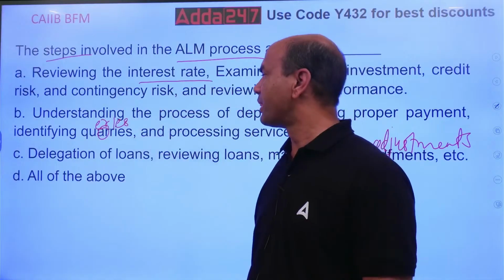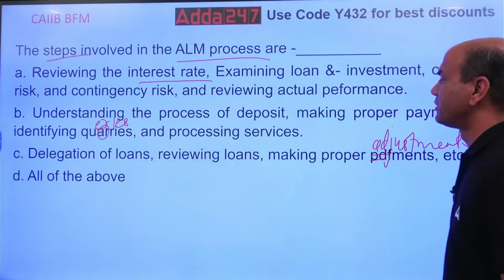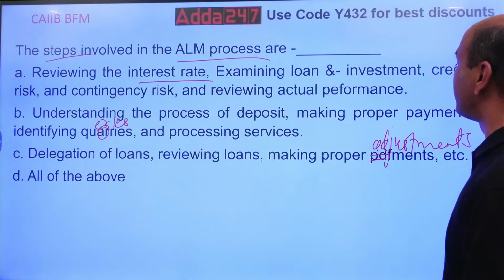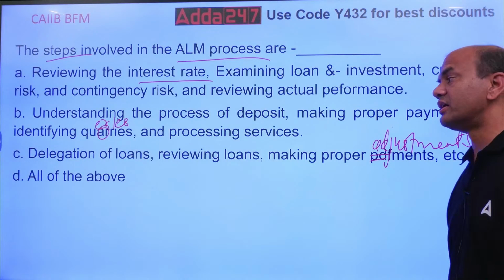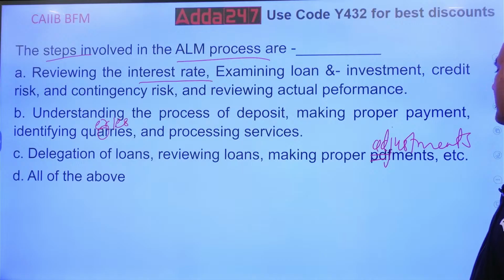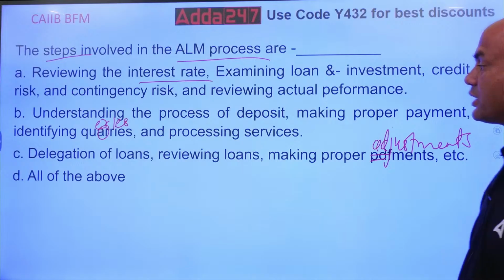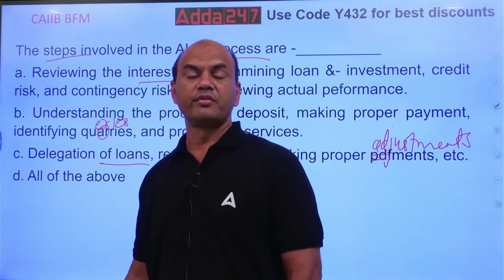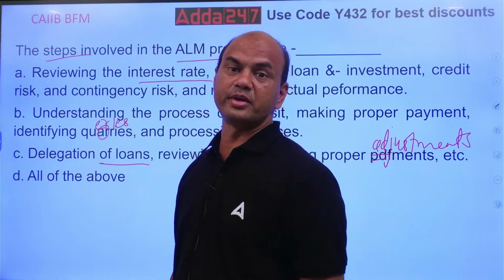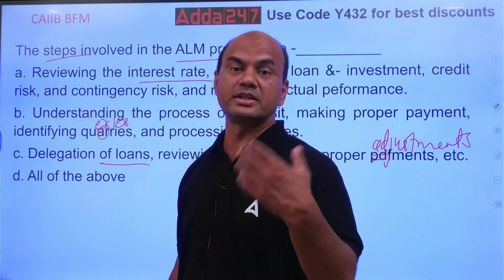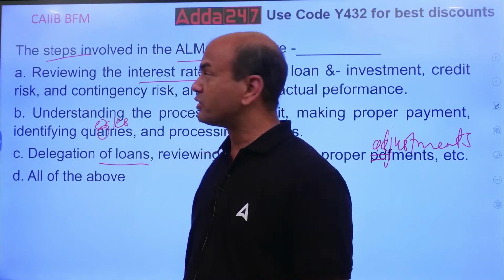What about B? Understanding the process of deposit, making proper payment, identifying queries and processing services. So process of deposit, making proper payment. Third, delegation of loans, reviewing loans, making proper adjustments. This is related to loans. Delegation of loans means giving various powers to various employees. At what level, what power should you give? To the BM, what will be the power? To the regional manager, what will be the power? So, is this a part of treasury?